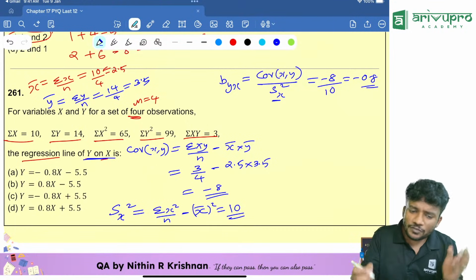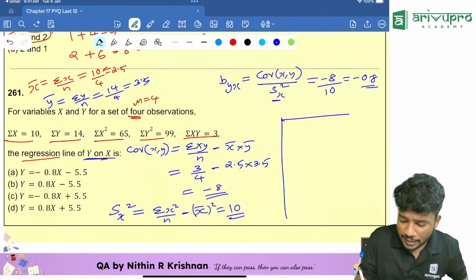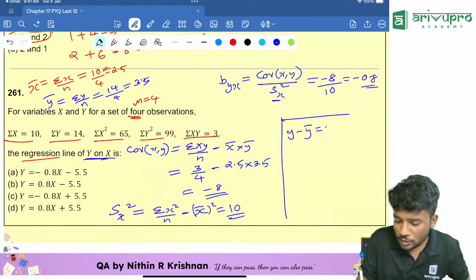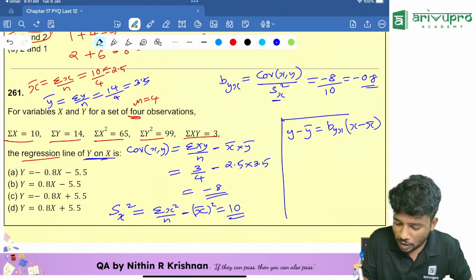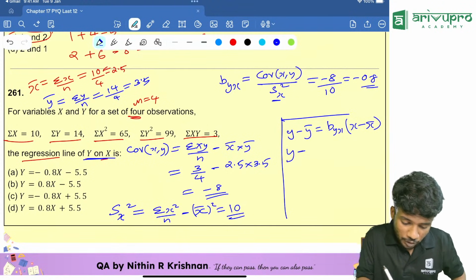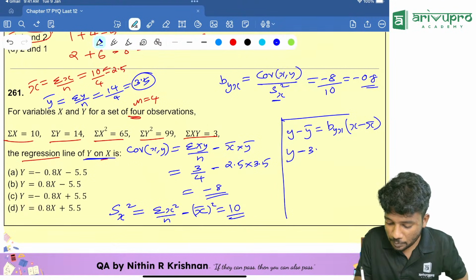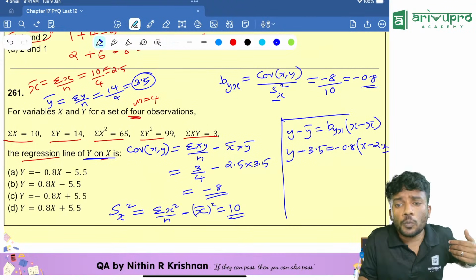Now, if you have everything, how will you find the formula for this one? The regression line, y minus y bar is equal to byx into x minus x bar. The slope is how much over here? Y minus y bar, we already found y bar. Yes, y minus 3.5 is equal to minus 0.8 into x minus x bar, which we got as 2.5.